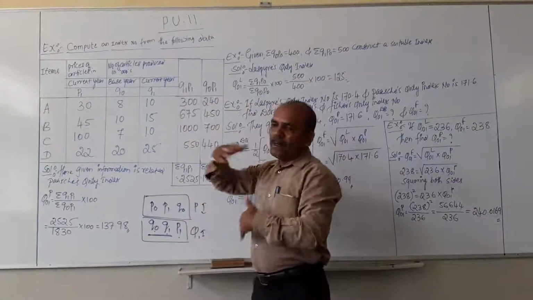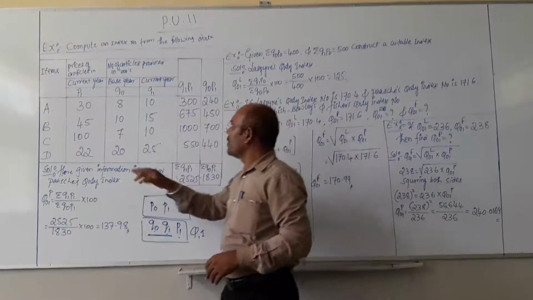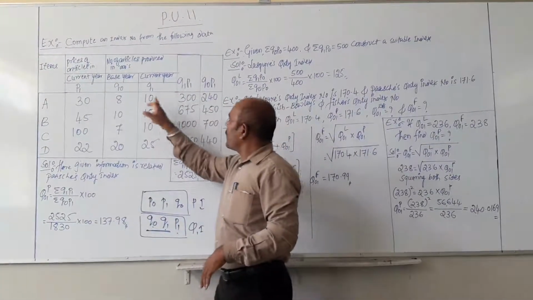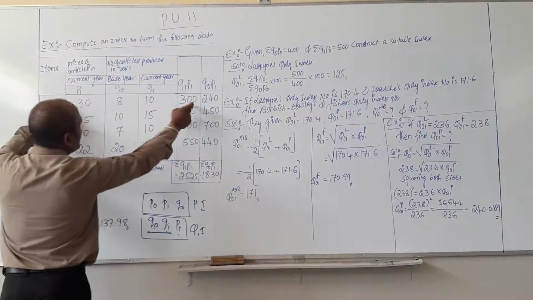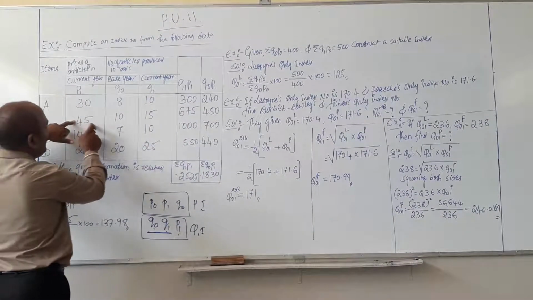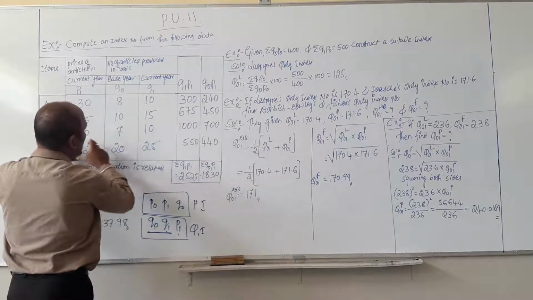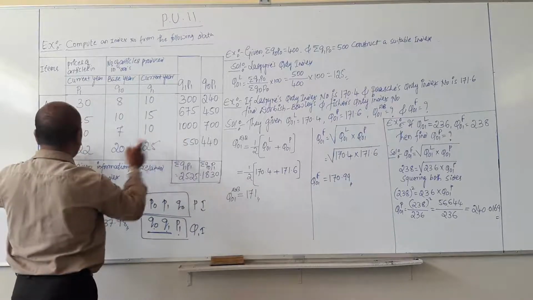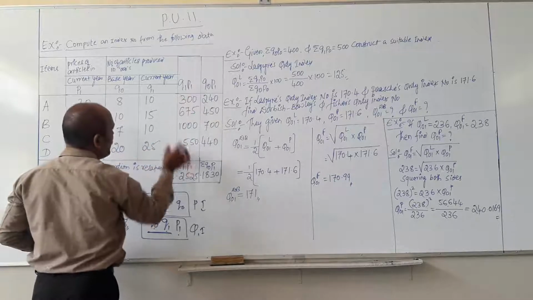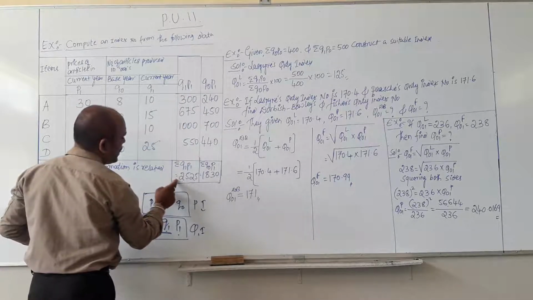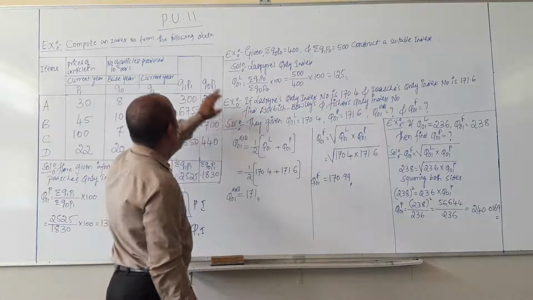Then how to calculate Q1 P1 and Q0 P1. Q1 P1: 30 into 10, 300; 45 into 15, 675; 100 into 10 equals 1000; 22 into 25, 550. Then we need the sum of Q1 P1, that is 2525, and then we will move on to the next calculation.